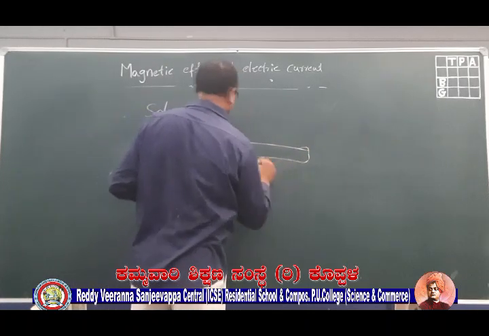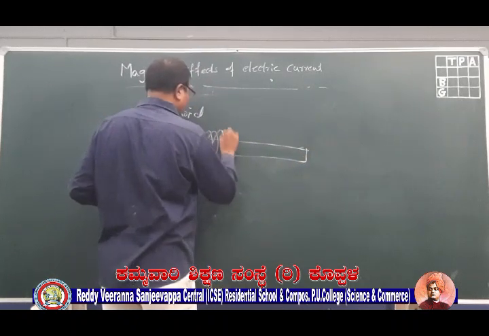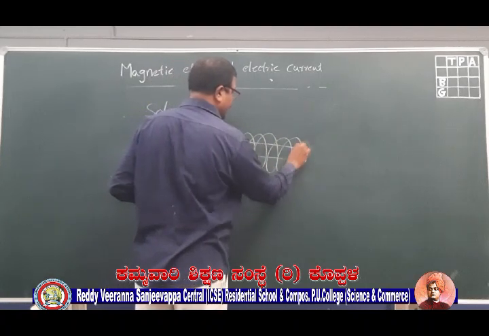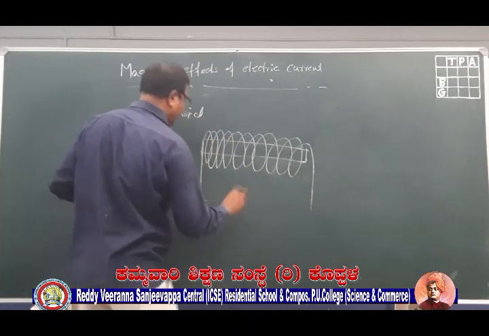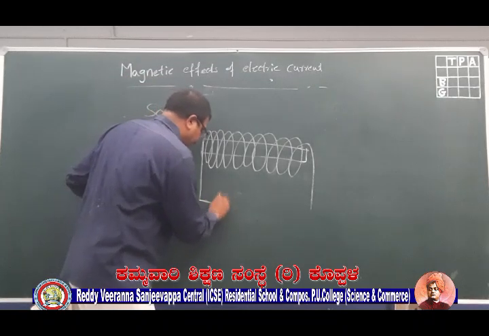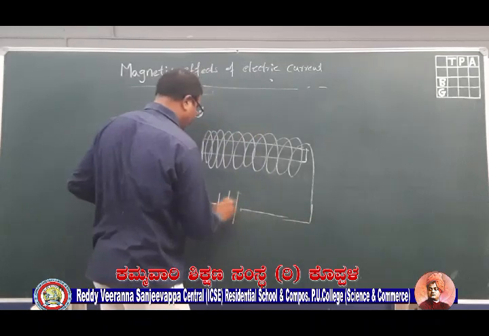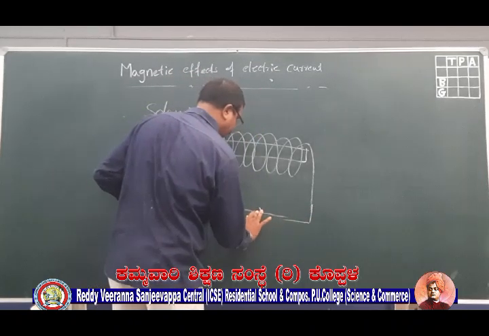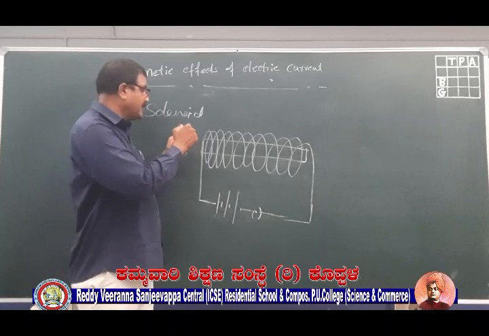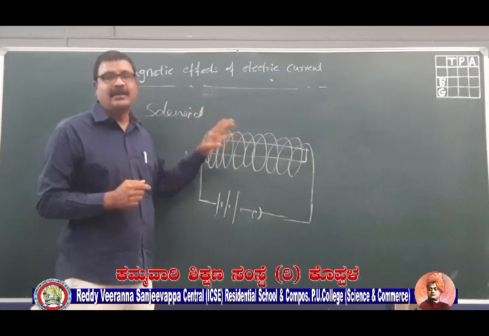I have taken one cardboard here, and I have wound a conductor around it. So this is called a solenoid. Now I will make the current pass through this solenoid. What is a solenoid first? A solenoid is a closed winding of a conductor on a cardboard or some core.